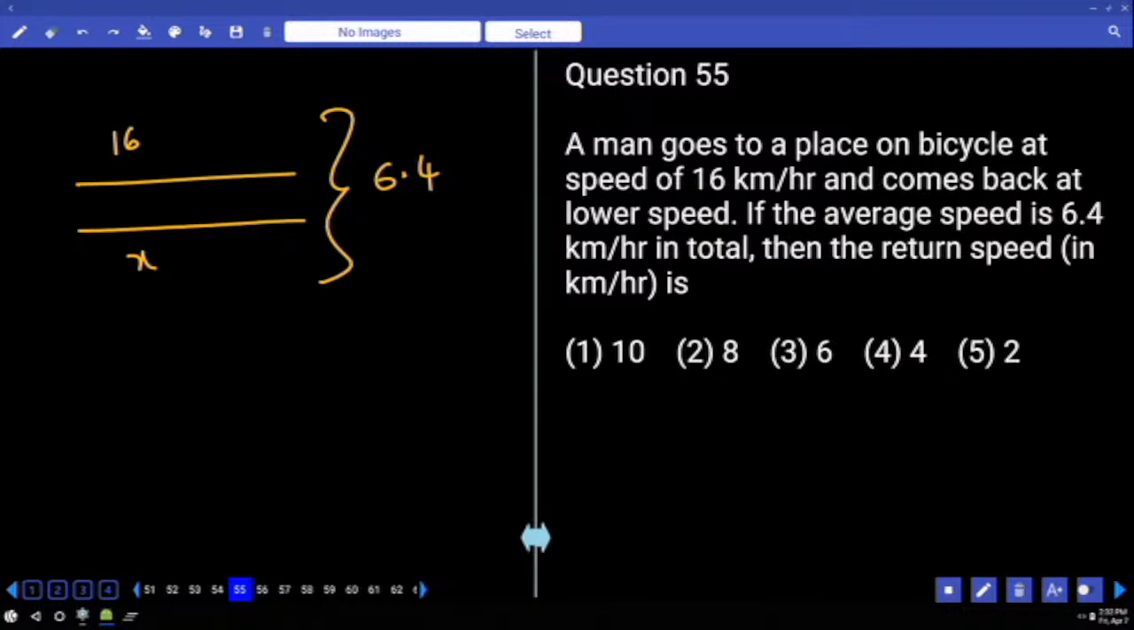3 options are there. There is only one option which is less than 6.4. Directly you can answer it. Right.